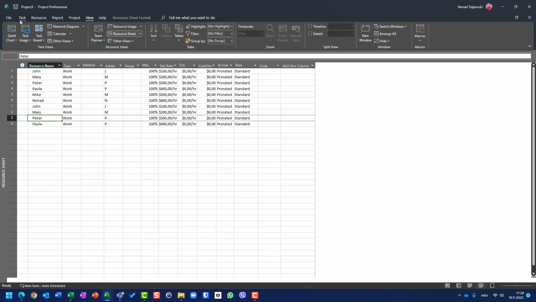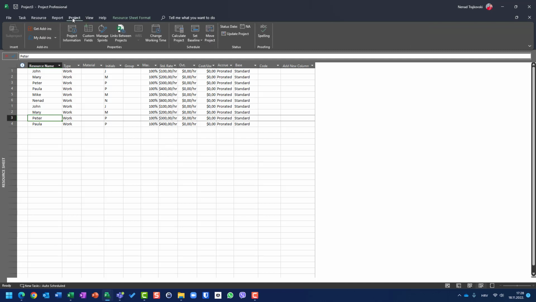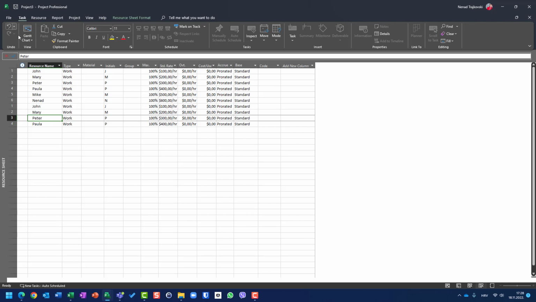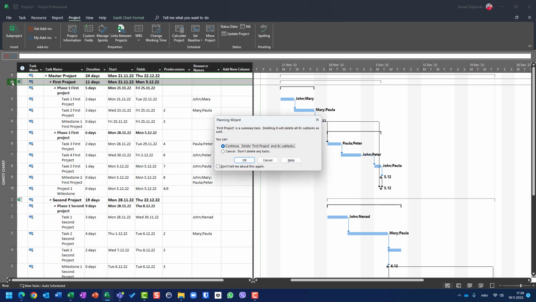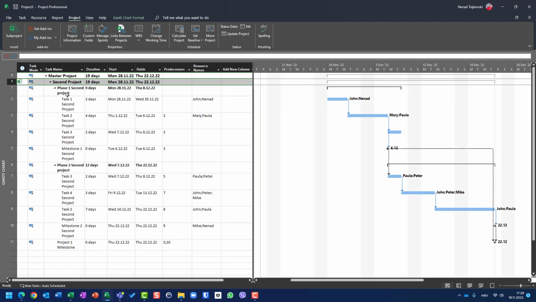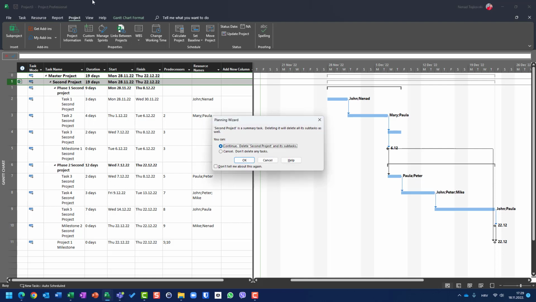And one thing more, let's go back to the project. Okay, let's go back here to the Task tab, in the Gantt chart tool. Let's go to projects and let me erase project 1. Yes, and let me erase project 2. Now, be very careful.